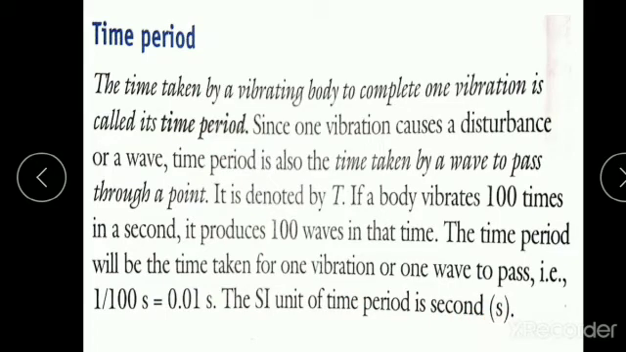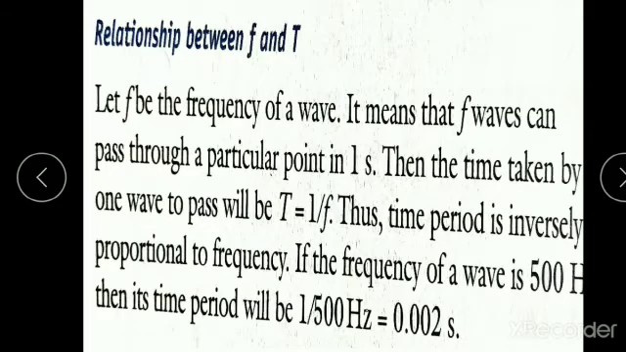Next we will see the relationship between frequency and time period. Let f be the frequency of a wave. It means that f waves pass through a particular point in 1 second. Then the time taken by one wave to pass will be T equals 1 divided by f. Thus time period is inversely proportional to the frequency.